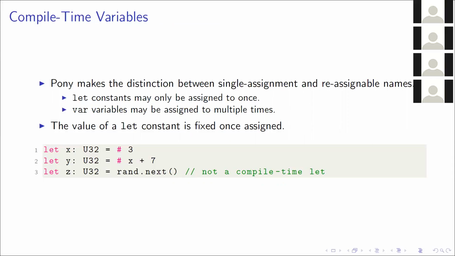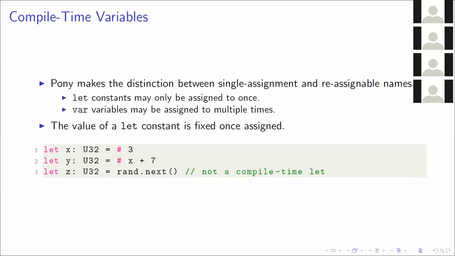So if we assign to a let constant a compile-time expression, like at line 1, where we assign the compile-time expression 3 to x, we should be able to reuse this later on, as the compiler should know what the value of x is. It can, because x can't be reassigned and the value has been evaluated at compile time. And that's exactly what we do at line 2. We assign the expression x plus 7 to y, which will be rewritten to 10.